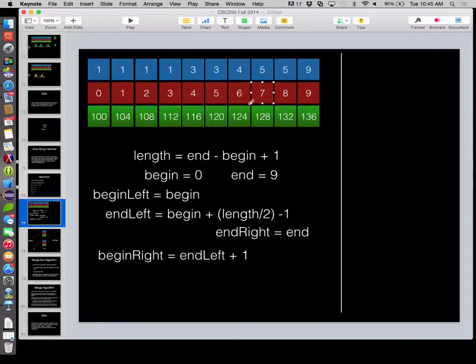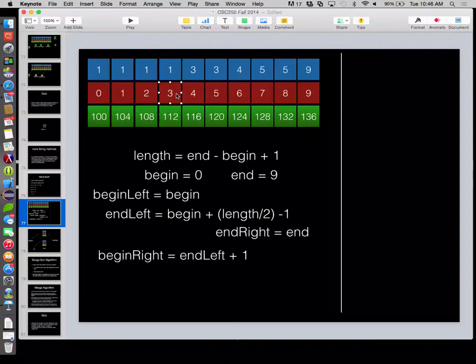So to change it up, if we wanted the left half to be the bigger half, would we change it to plus 1, and then for begin right, make it end left plus 2? Okay, so if you wanted the left half to be the bigger part, so if we're looking at the 5 list, that's the bigger piece. Yeah. So you would take begin plus length divided by 2, so that would be begin plus 2, which would take us here.